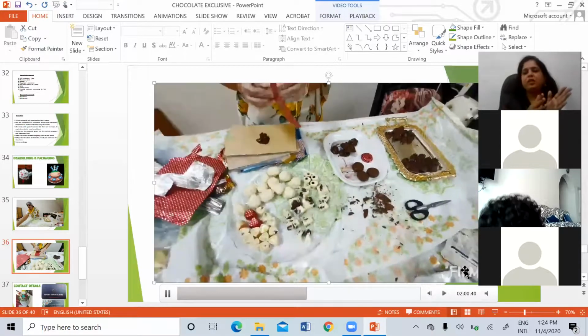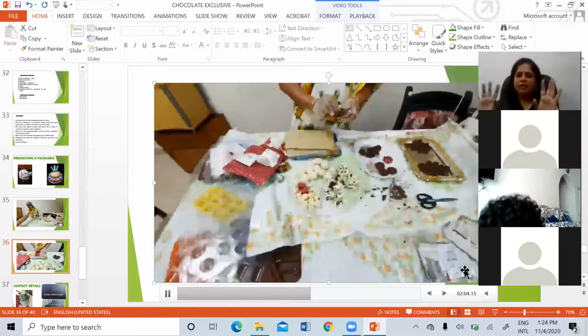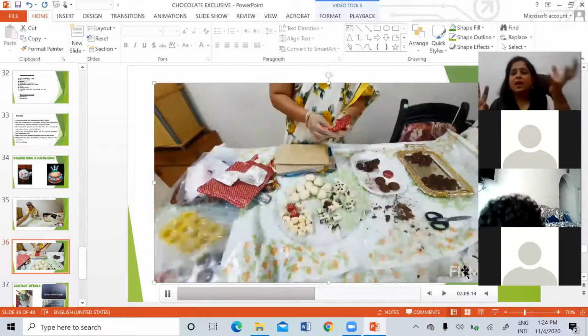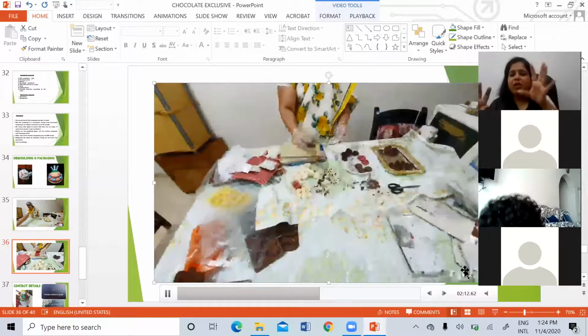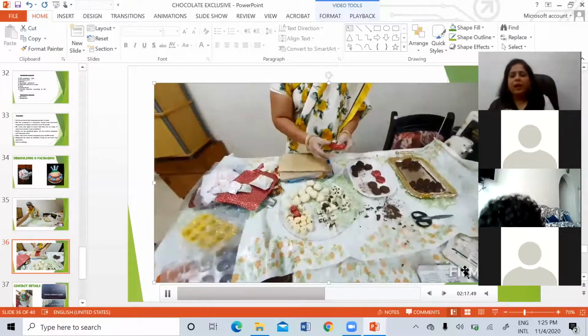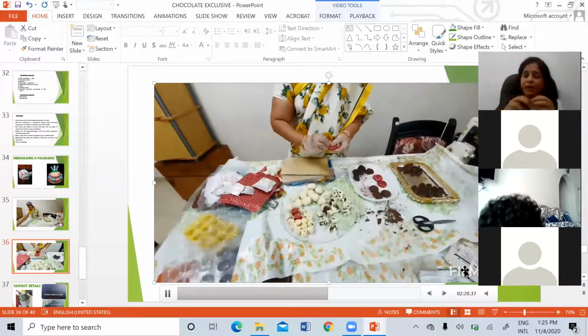After you make the chocolates, keep them in the refrigerator for 10, even up to 20 minutes, but not more than 30 minutes, because they will start absorbing moisture and the quality of the chocolate will get spoiled. So maximum 30 minutes you can keep, and then you have to remove it and wrap it immediately.